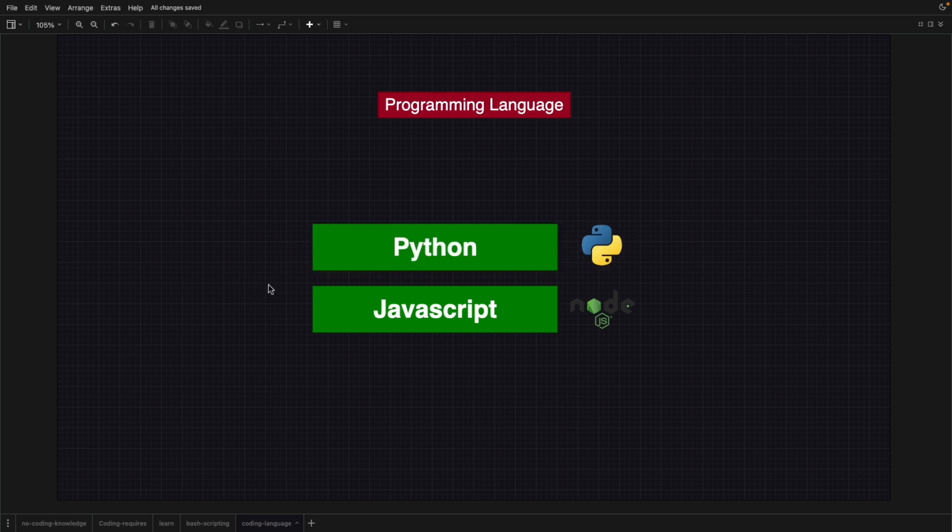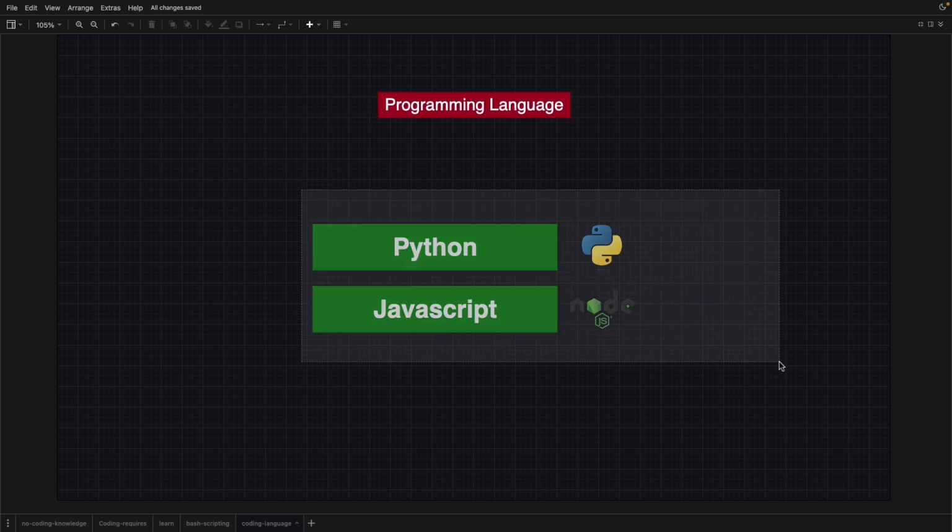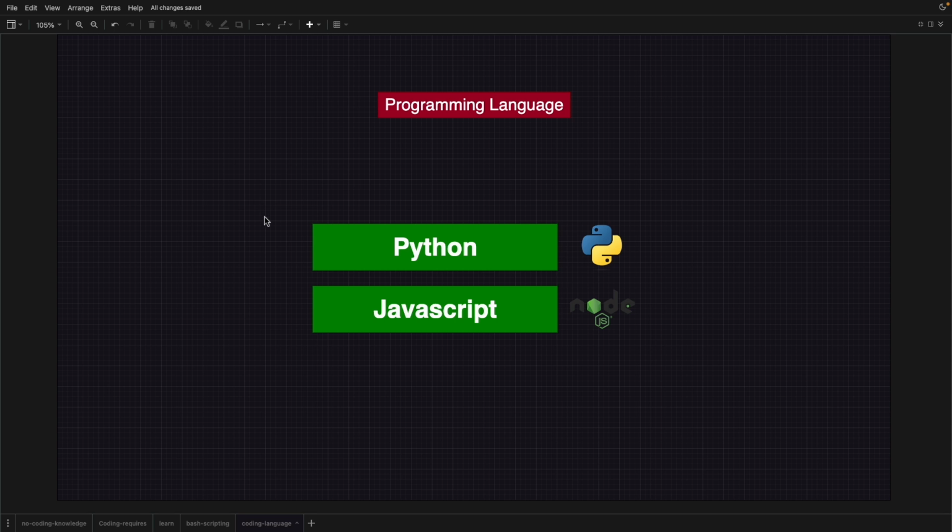But if you have interest in web development, app development, and development in general, then I think JavaScript will be a good choice for you. All right, so these are the two programming languages, and again, you don't have to be a master. You just have to know the basics, and with practice, it will take you a couple of weeks maybe to get familiar with the programming languages. Okay, then I guess you are good to go.